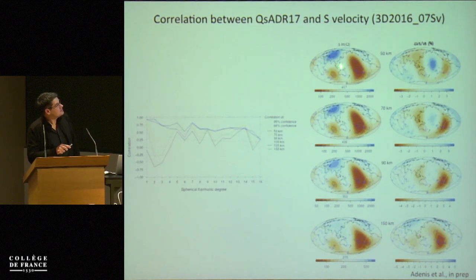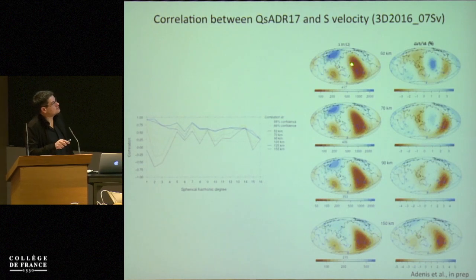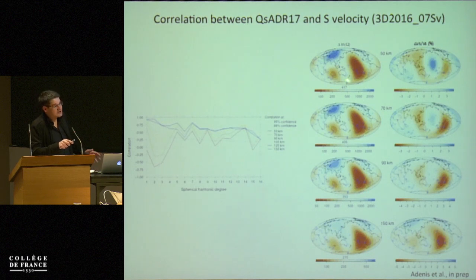In attenuation, we see a very strong long wavelength anomaly which extends from Hawaii to the East Pacific Rise, and it's a dominant anomaly along with one in the Indian Ocean. Whereas in shear velocity at shallow depth, the dominant anomalies are located beneath the East Pacific Rise and Indonesia and the eastern part of Asia. And then when we move to 150 kilometers, the maps become similar.